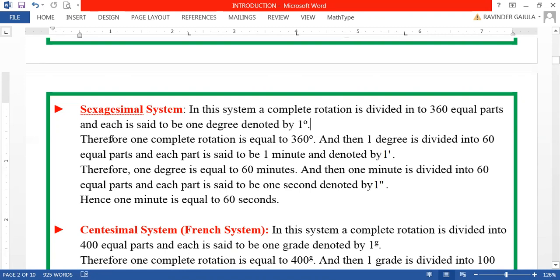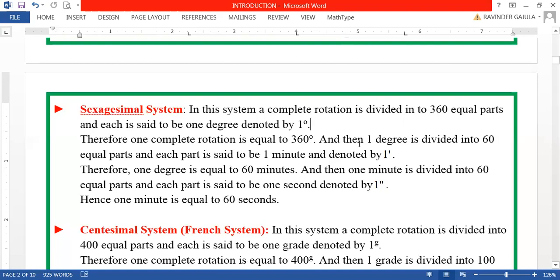Therefore, one complete rotation consists of 360 parts, that means 360 degrees, because one complete rotation is divided into 360 equal parts, and each part is said to be 1 degree.